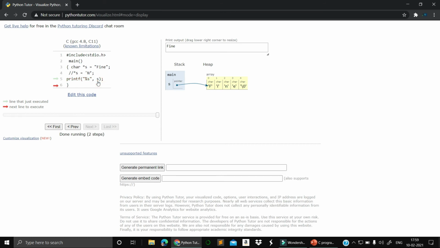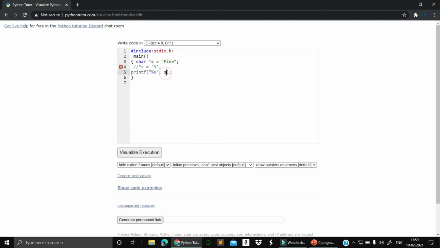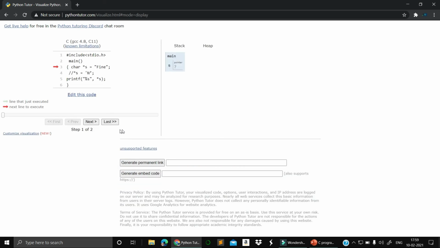What if I want to change it? Let me edit this code. If I mention star s, what will I get, right? You may have so many doubts, and you can clear them yourself because I'll show each and everything. What happens when we write this code? What will happen when we write another code, right? You can notice here where it is pointing.